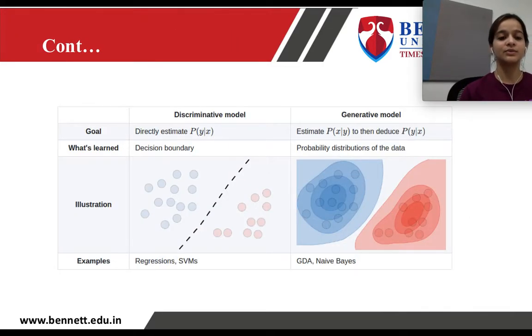So here you can see the difference: the goal of a discriminative model is to estimate p(y|x), and the goal of a generative model is to estimate p(x|y), and then derive p(y|x). Through a discriminative model, we learn the decision boundary, and through a generative model, we learn the probability distribution of the data. You can see in the discriminative model there is a boundary between two classes, while in the generative model we see the distribution of both classes.